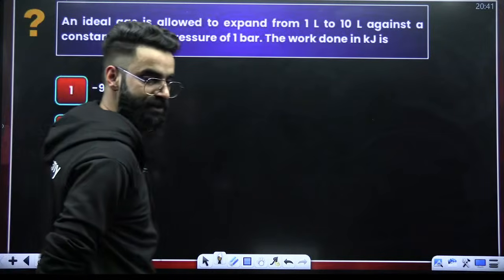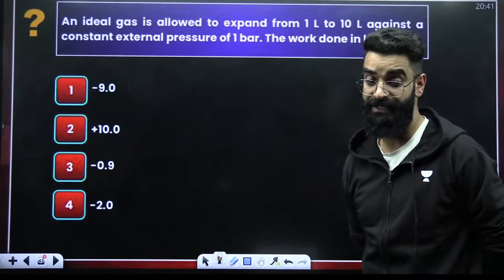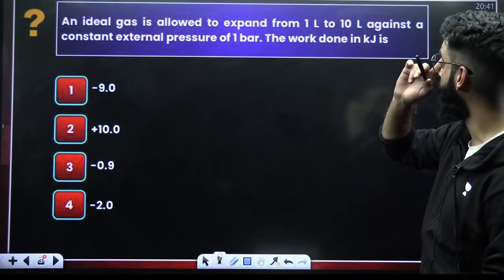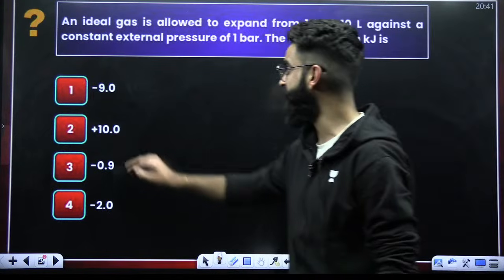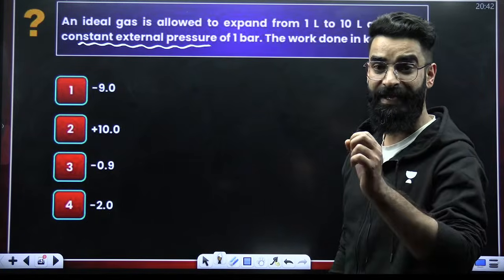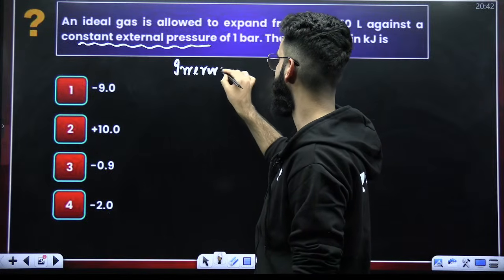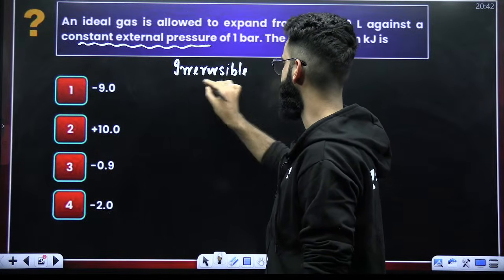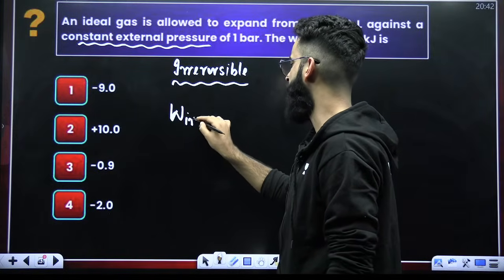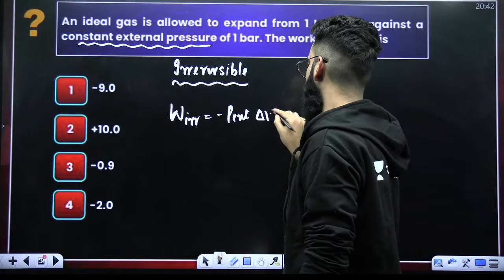One simple and basic question. Look at this. Even this particular question should not take more than 20 seconds to solve. An ideal gas is allowed to expand from 1 liter to 10 liters against a constant external pressure. They have mentioned the term against a constant external pressure. And you know, when external pressure is constant, the process is considered irreversible. And in case of irreversible processes, work is calculated by the formula minus P external delta V, right?